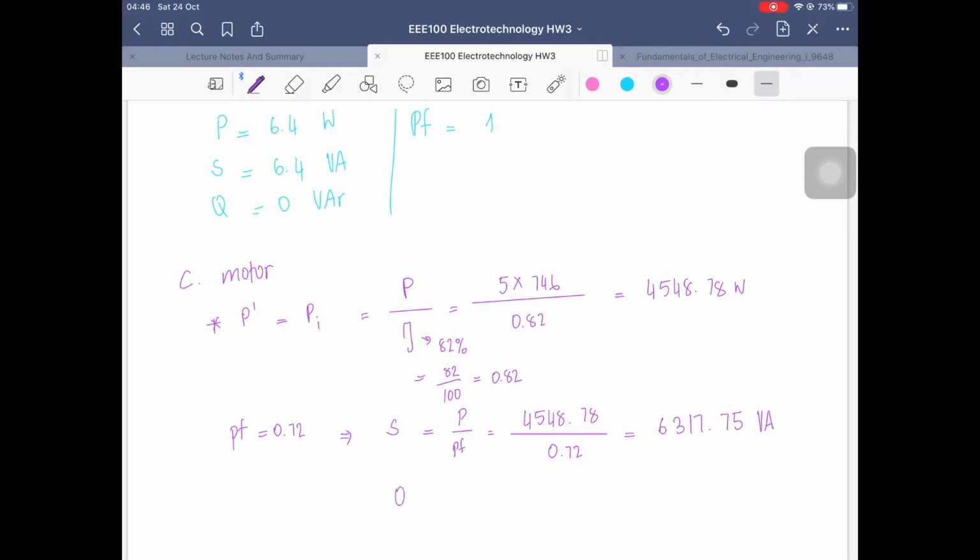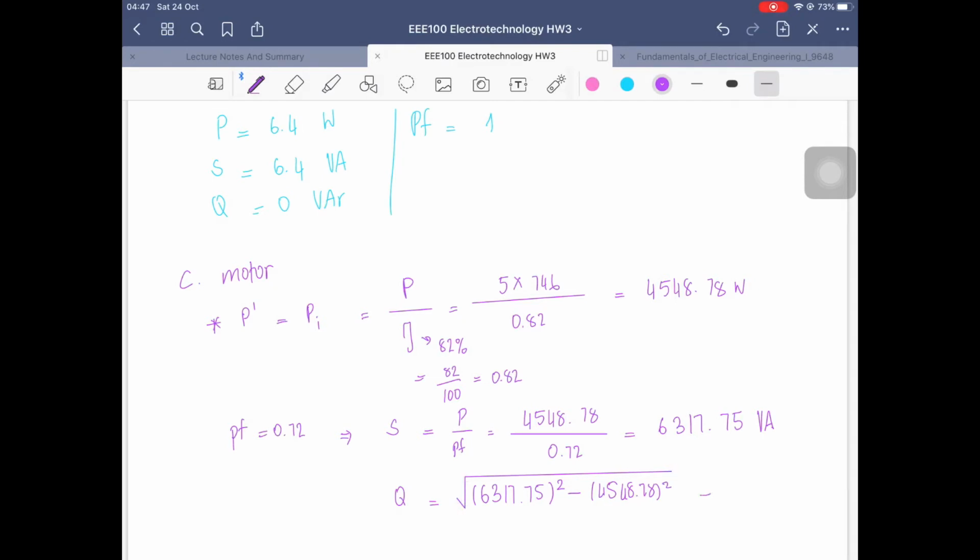Okay, so now we can find the Q, which is easy peasy: S squared minus P squared equals Q squared. Just substitute the numbers, plug in the numbers as usual. It's very easy for this kind of exercise.